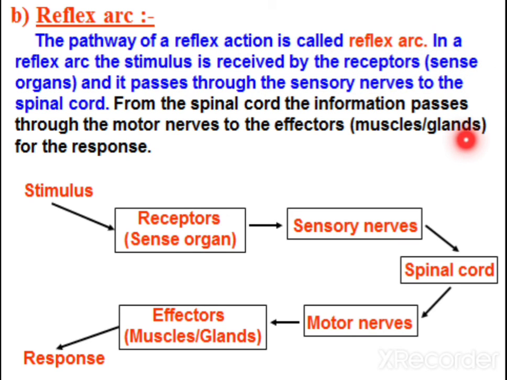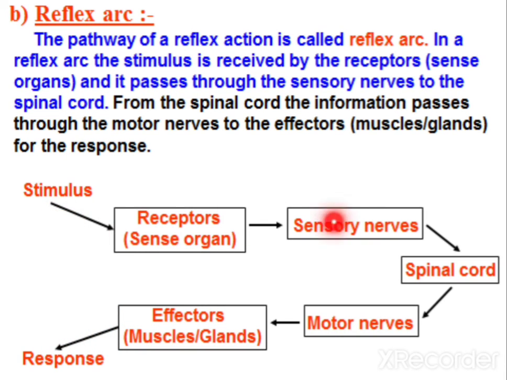So this reflex arc: stimulus and the receptors, the sense organ, through sensory nerve, spinal cord, motor nerves, effectors and response. These together constitute the reflex arc. This is a very important 3 mark question, children. You can practice this flow diagram also and the previous diagram I showed. So study properly. It is repeatedly asked as a 3 mark question in board exams.